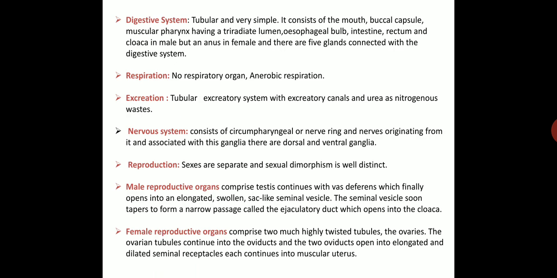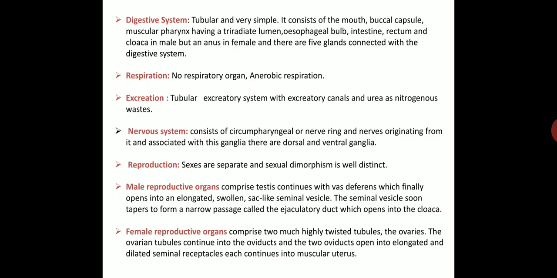Coming to the digestive system, which is tubular and very simple. It consists of mouth, buccal capsule, muscular pharynx having a triradiate lumen, esophageal bulb, intestine, rectum and cloaca in the male, but an anus in the female, and there are 5 glands connected with the digestive system. Respiration: no respiratory organ, anaerobic respiration.